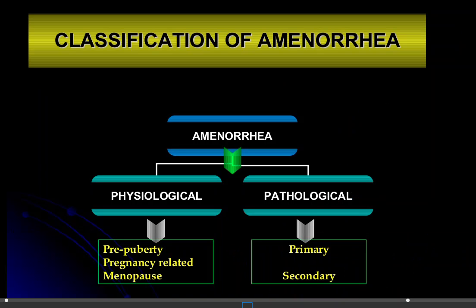Secondary means the girl or woman has had normal menstrual cycles, but due to some reasons the menstruation has stopped, so they have previously experienced menstruation. So classification: physiological and pathological. Under the physiological, pre-puberty, pregnancy related, and menopause. And in the pathological, primary and secondary.